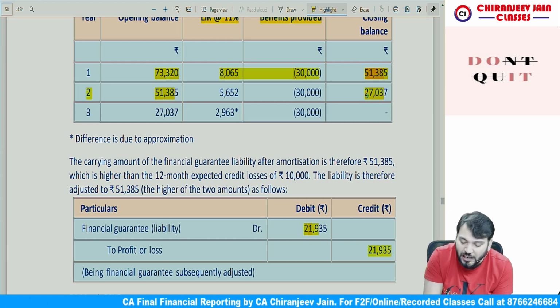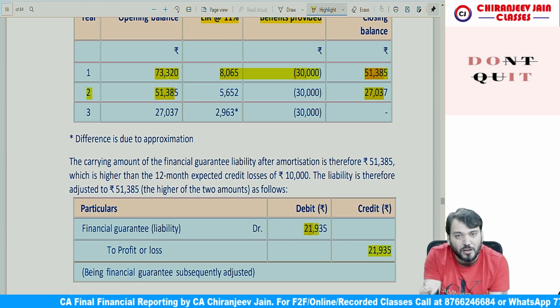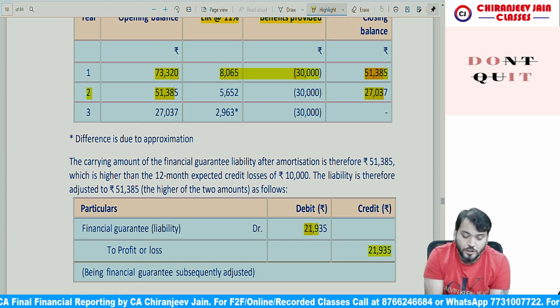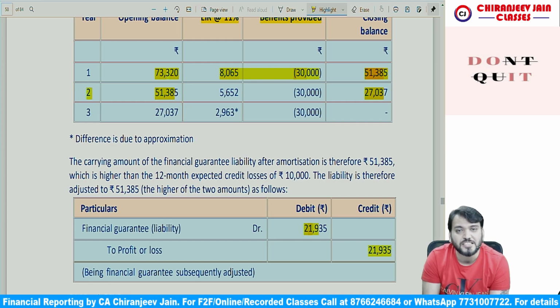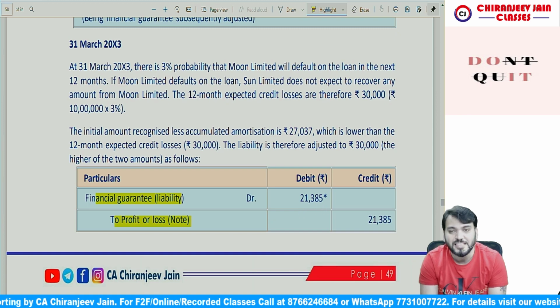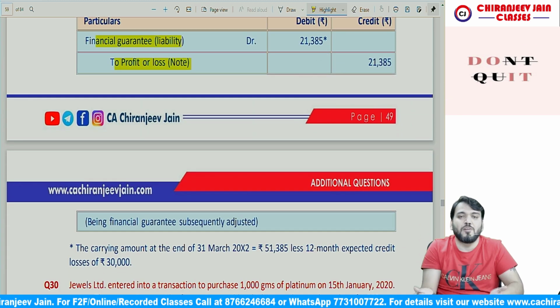So how much is the amortized cost? 27,037. The expected loss allowance is 3% of 10 lakh, that is 30,000. You will measure at 30,000. So 51,385 minus 30,000, so your liability has decreased by what amount? By 21,385. I hope you have understood this amount. Have you understood this point? Yes, sir. So this is subsequent measurement.